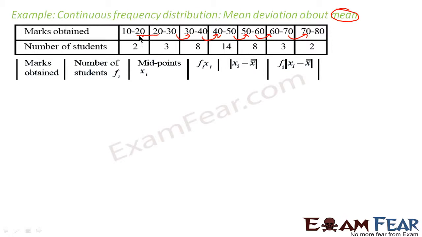For this, 10 plus 20 by 2, 30 by 2, the xi will be 15. I am writing xi here. Xi is 15. For 20, 30, the xi will be 20 plus 30 by 2, that is 25. For this it will be 35. Similarly for 40 plus 50 by 2, 45. For this it will be 55. This it will be 60 plus 70 by 2, that is 65. And for this it will be 70 plus 80 by 2, 75.